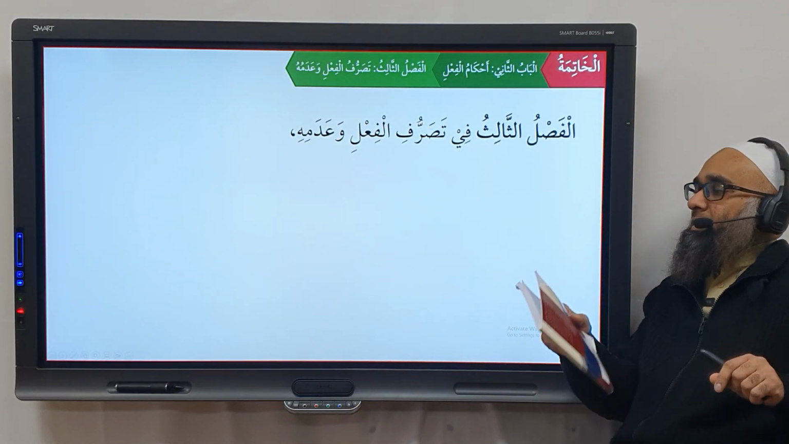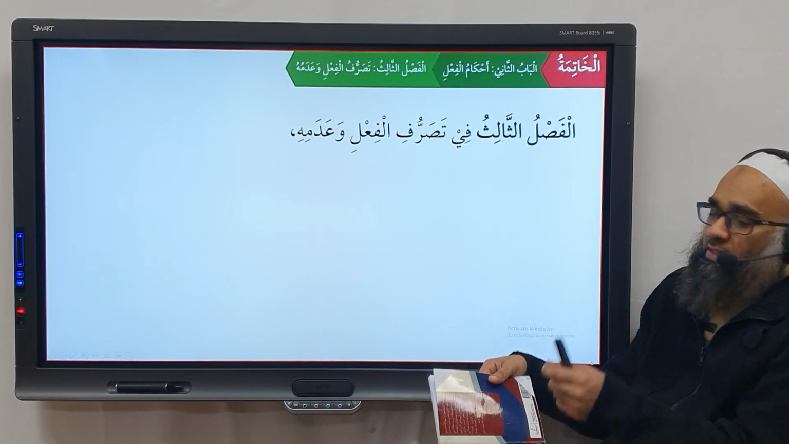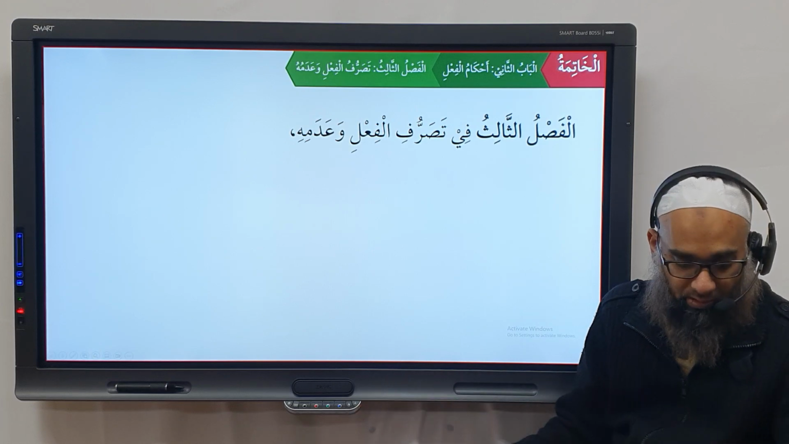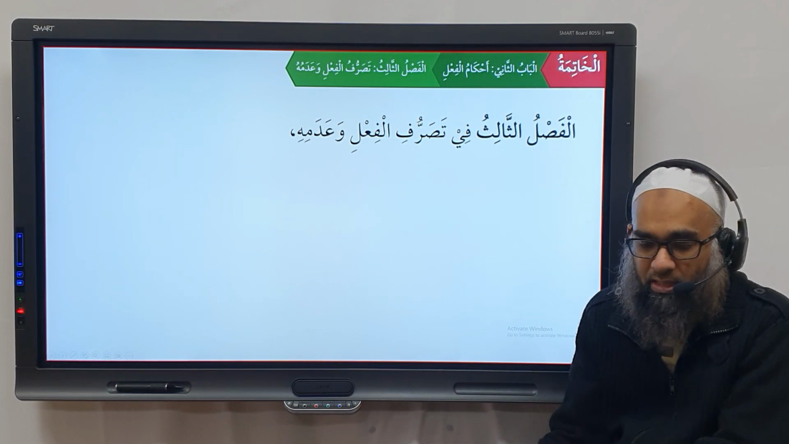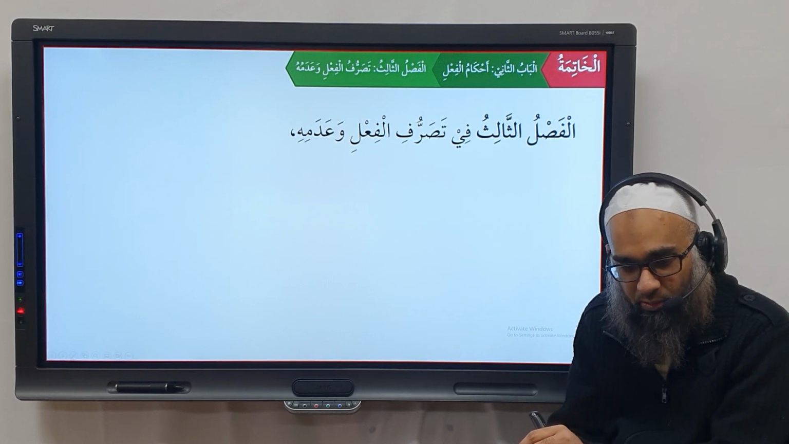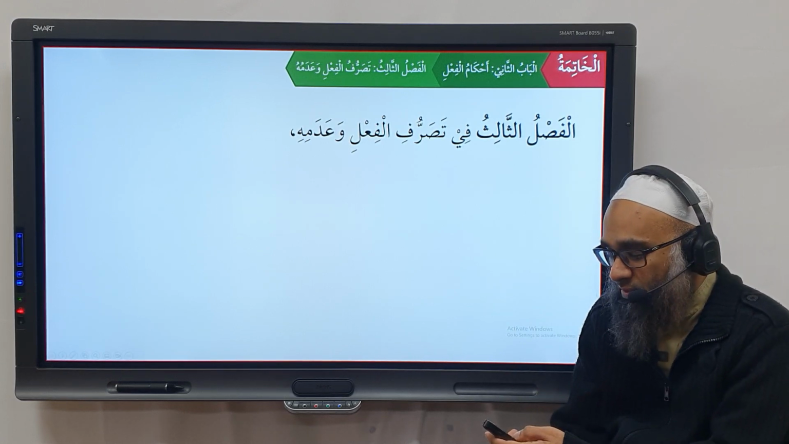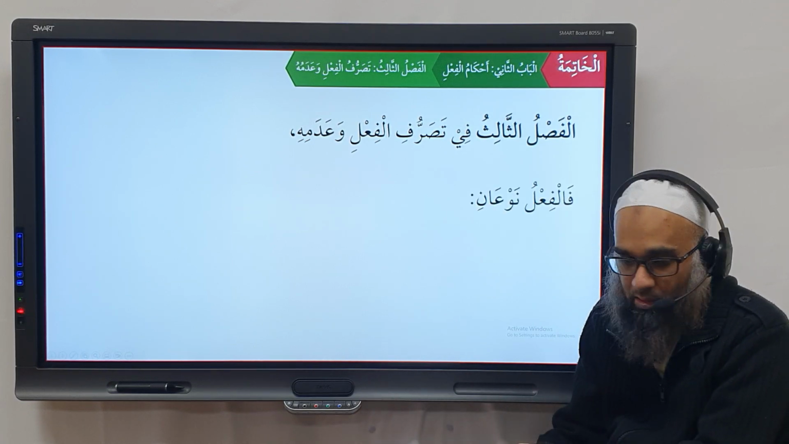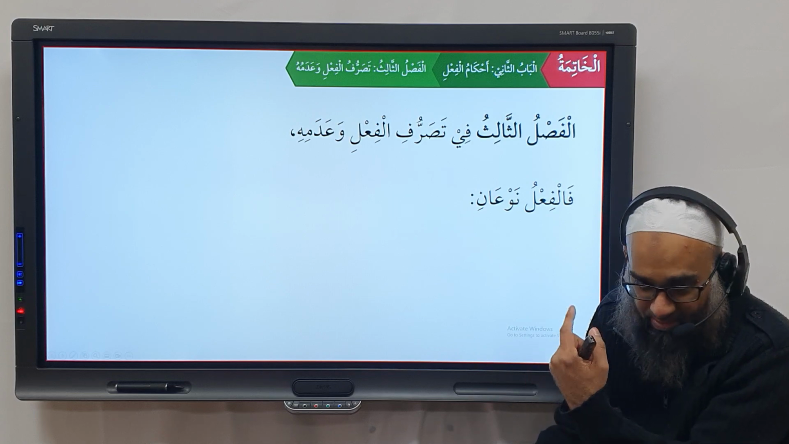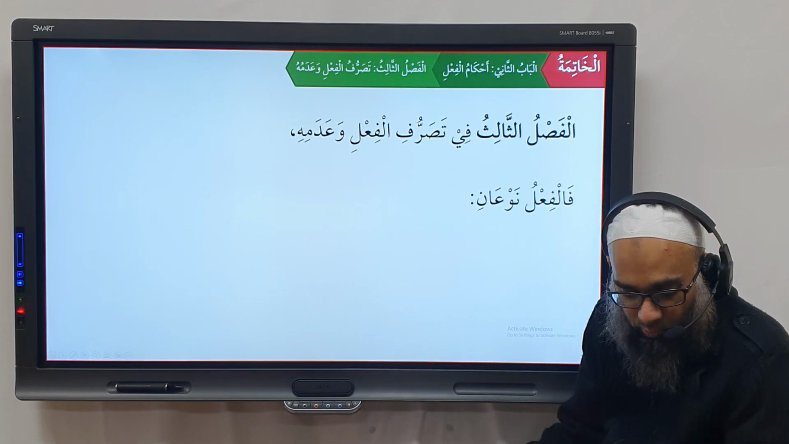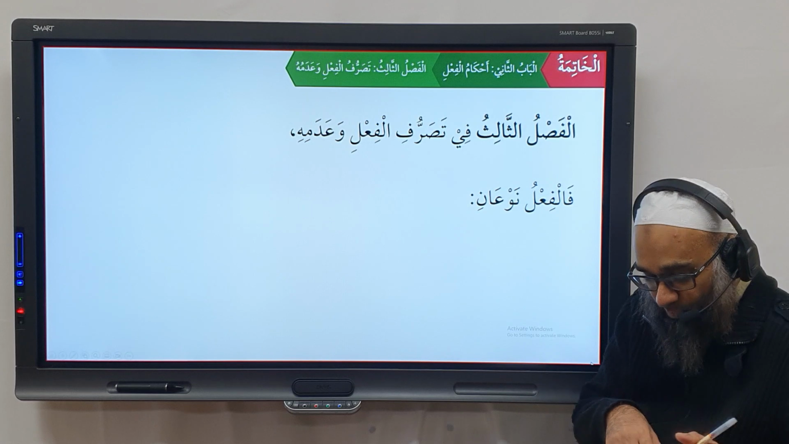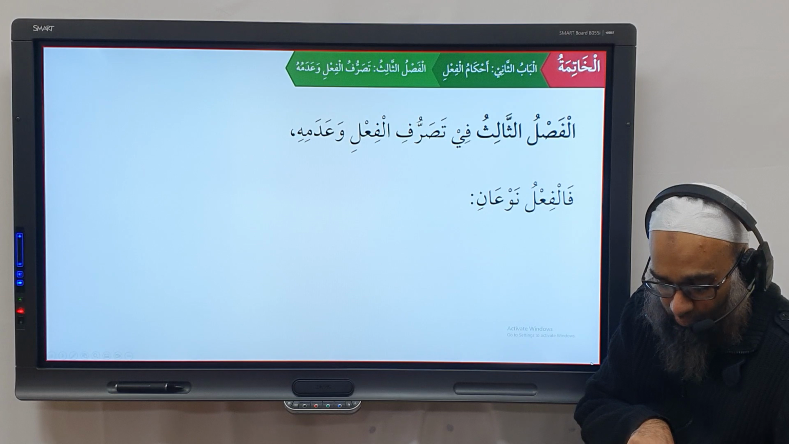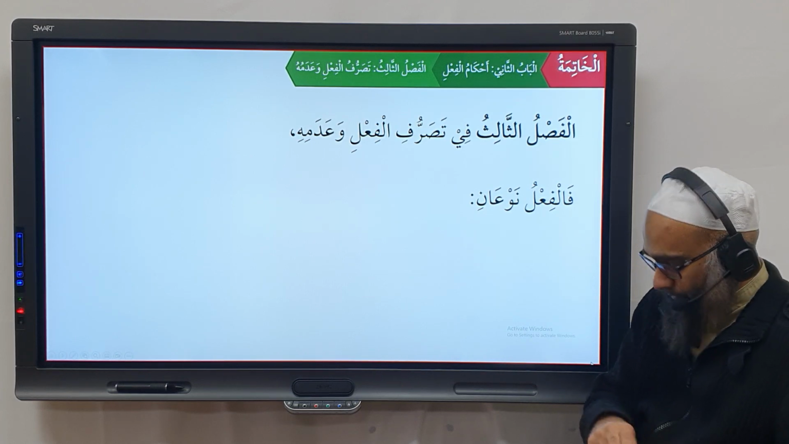So what's the masala we're discussing here? الفصل الثاني ثالث في تصرف الفعل وعدمه. تصرف means to change, to be able to rotate, as in تصريف الرياح, changing. So when verbs can change, you have a تصريف of them, and there are verbs that don't have a تصريف. So regarding the tasarruf of a fa'al and not having a tasarruf, there are a few types. Al-fa'lu naw'an, in terms of tasarruf, the fa'al has two types.